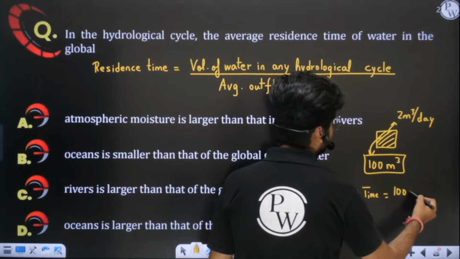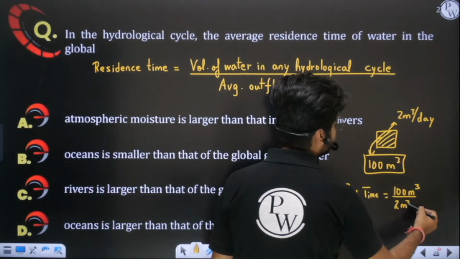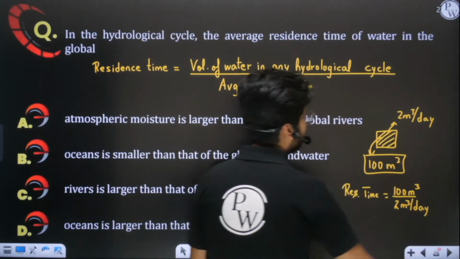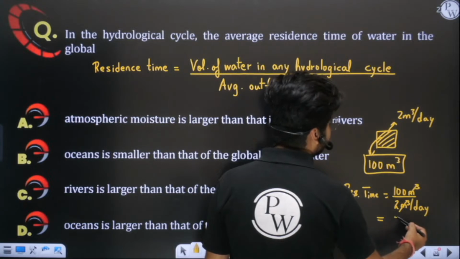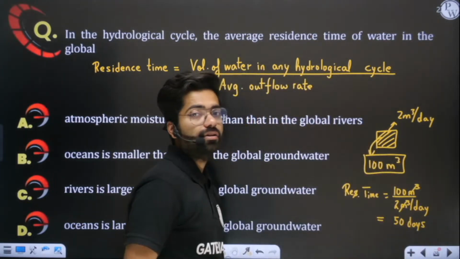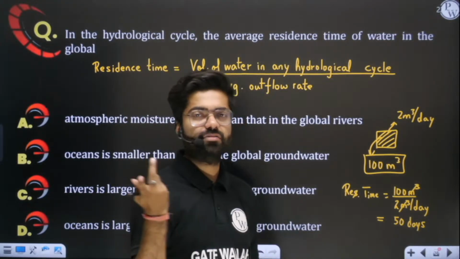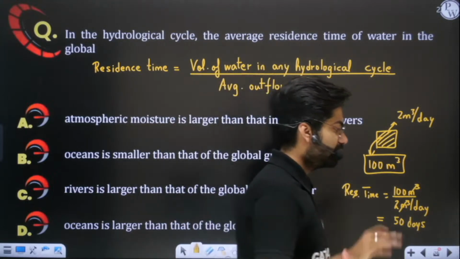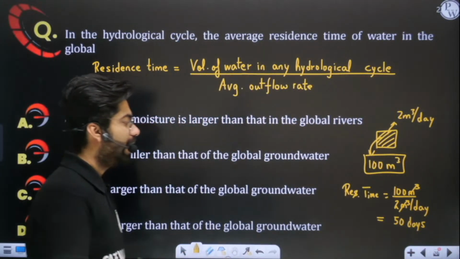The total volume is 100 meter cube and the average outflow rate is 2 meter cube per day. When we solve this, you will get 50 days. In a total of 50 days, all the water will go out. Or you can simply say that any drop of water is living here for approximately 50 days, not more than that. Yes or no? Yes, Krim, you are absolutely correct. I hope this concept is clear to you.